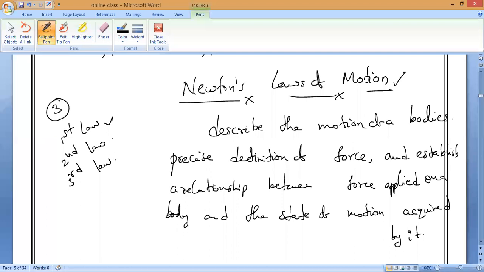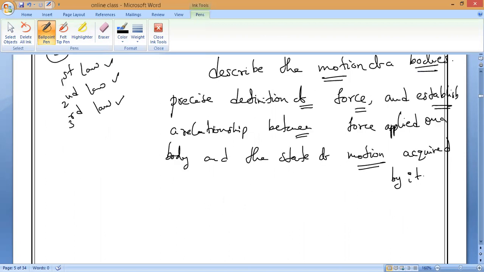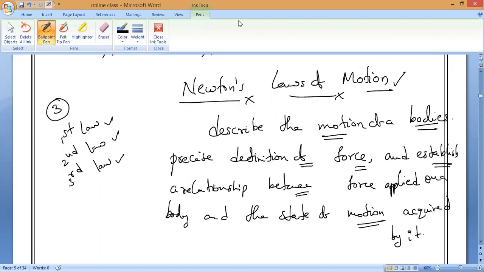These three laws describe the motion of moving bodies, and give the precise definition of force: what exactly force is, and how to establish the relationship between the force we apply and the motion acquired by the body. This is the importance of Newton's laws. Any doubts? Ask me.